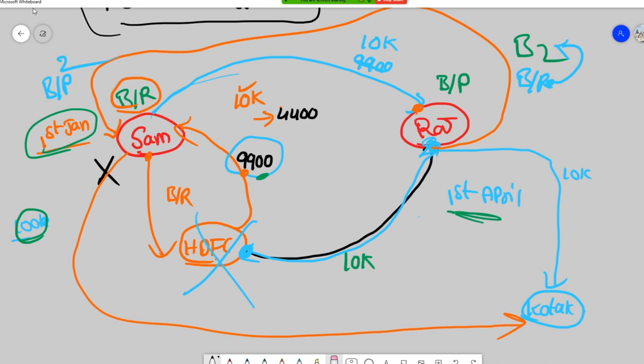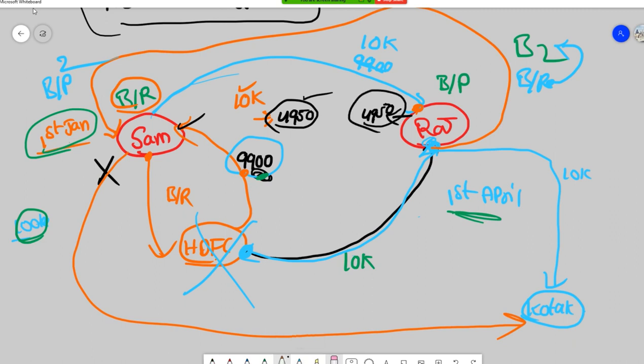Okay, just a sec. So not 4,400 rupees, 4,950 rupees. They take only 4,950 rupees, right? Totally they got 9,900 rupees. Out of 9,900 rupees, Sam is taking 4,950. This is another scenario. Sam is taking 4,950, Raj is taking 4,950.